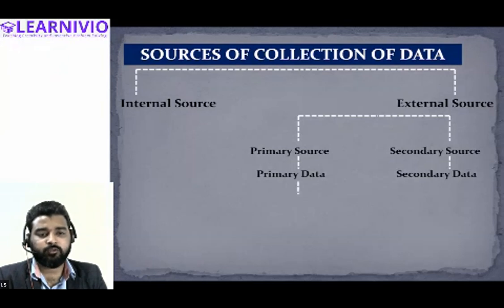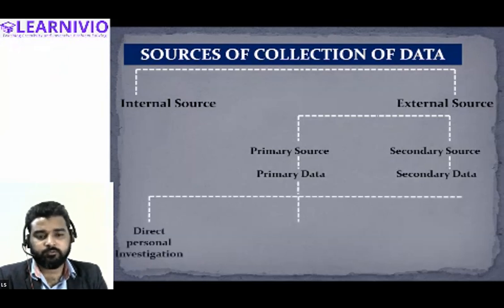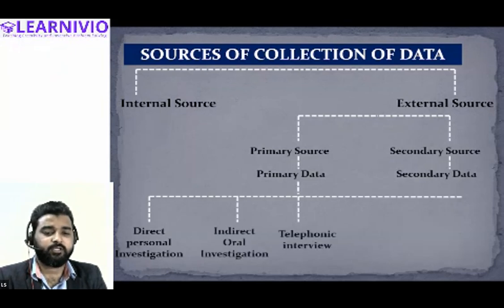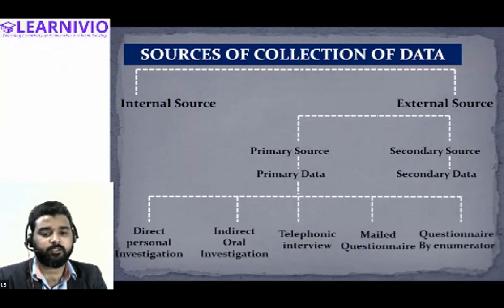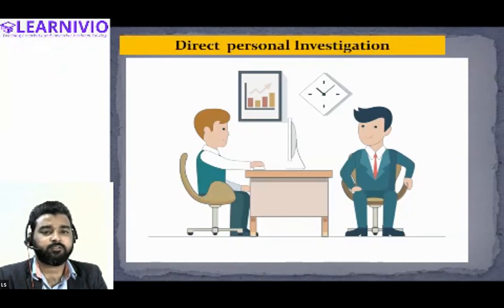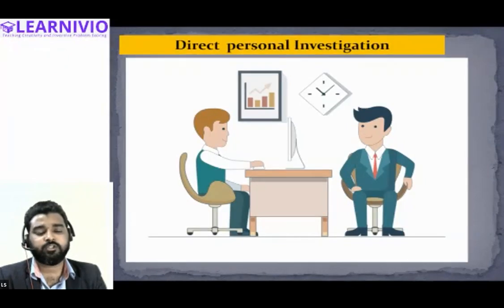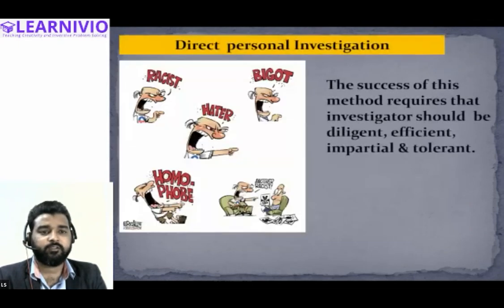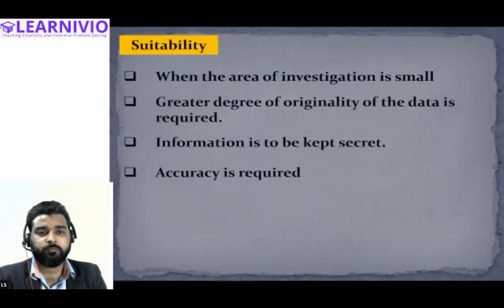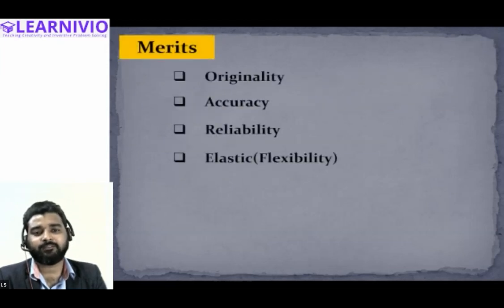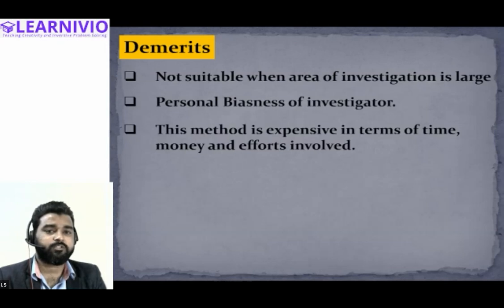In the last class, we have also covered the various methods by which primary data is collected, like direct personal investigation, direct and indirect oral investigation, then telephonic interview, mailed questionnaire, and questionnaire by enumerator. So in direct personal investigation, the investigator himself visits the informant or the respondent regarding whom the information is required, and we have also understood the suitability of this method of collecting primary data, and the merits and demerits associated with the direct personal investigation.